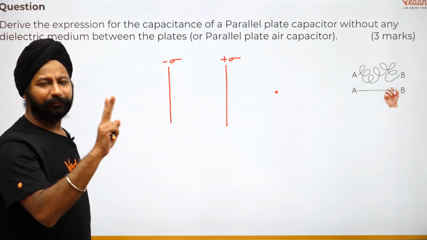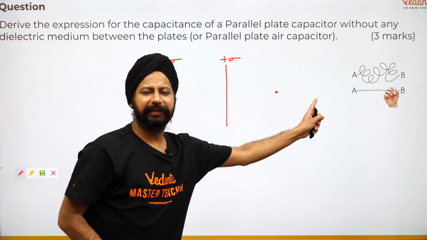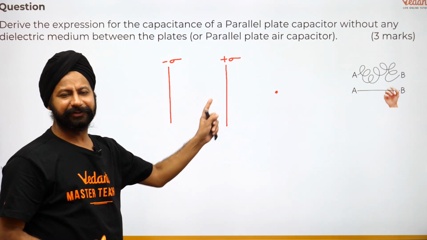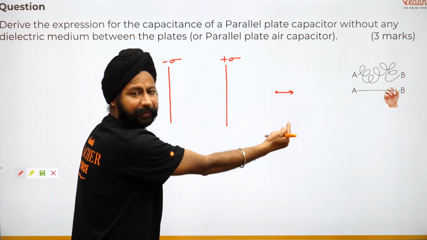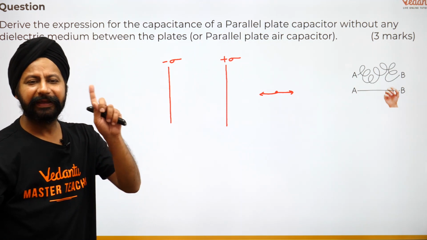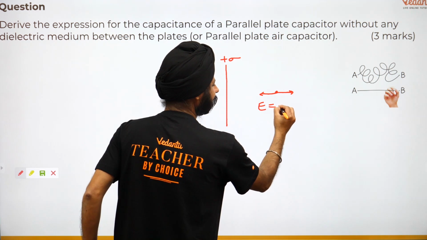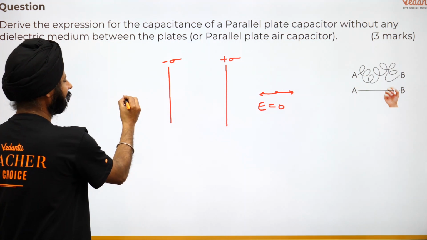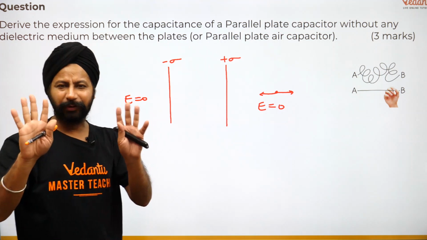This point will have 2 fields, one because of positive, one because of negative. Positive के कारण that direction, negative के कारण this direction. Equal and opposite, my friends. So this one is sigma by 2 epsilon naught. This is going to be equal and opposite sigma by 2 epsilon naught. They cross out. There is no electric field here. By the same logic, there is no electric field here. तो प्लेट्स के बाहर there is no electric field.